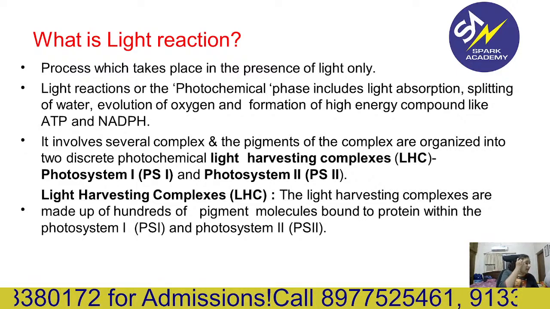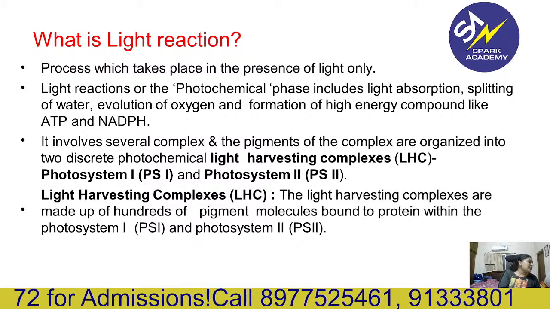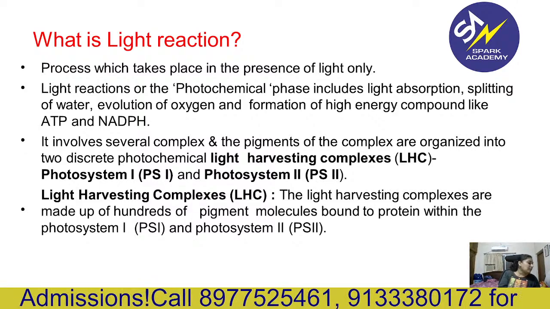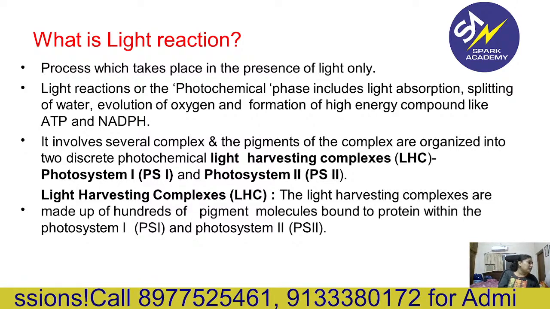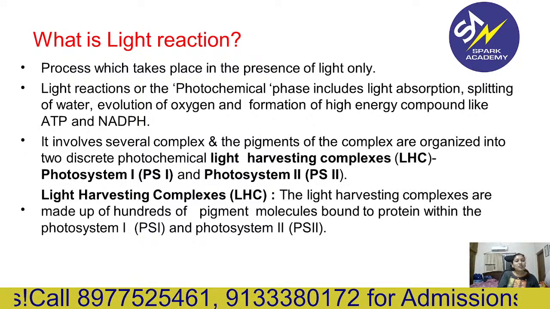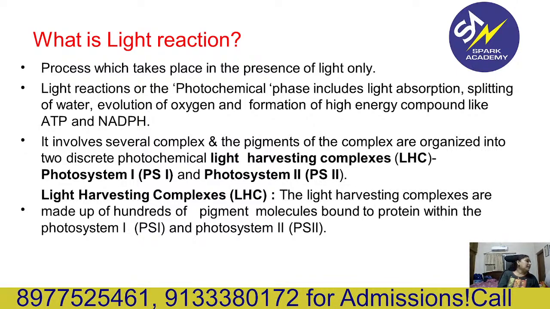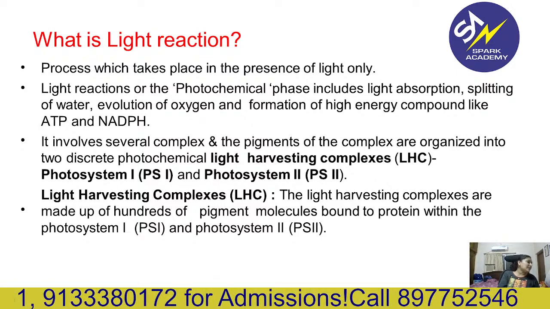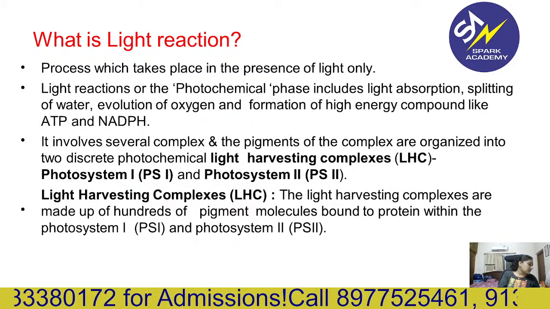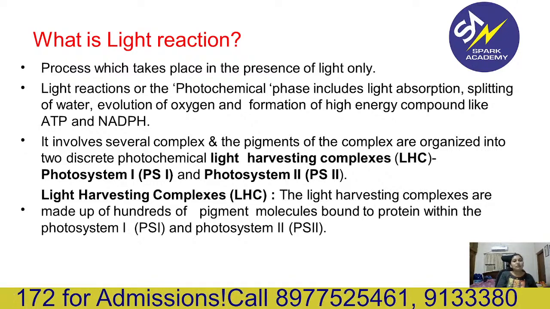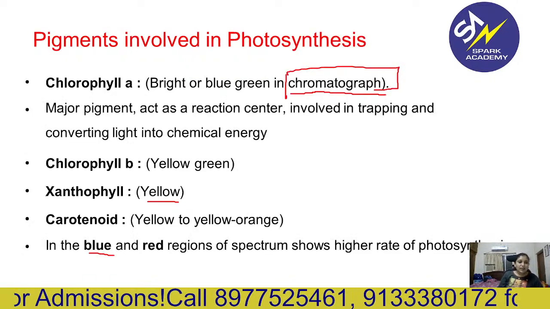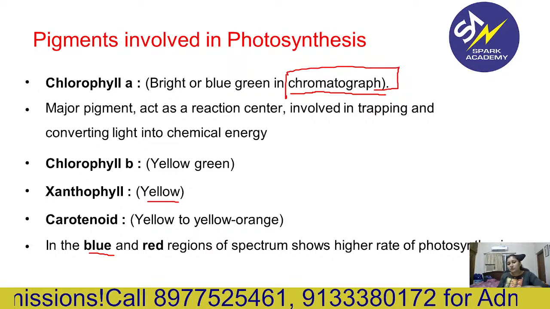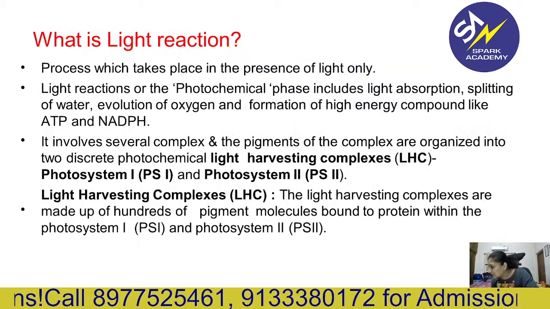A higher amount of photosynthesis occurs in the red and blue regions, and the absorption maxima of chlorophyll a is also in the same region. So we can conclude that the blue and red regions of the spectrum show the higher rate of photosynthesis.